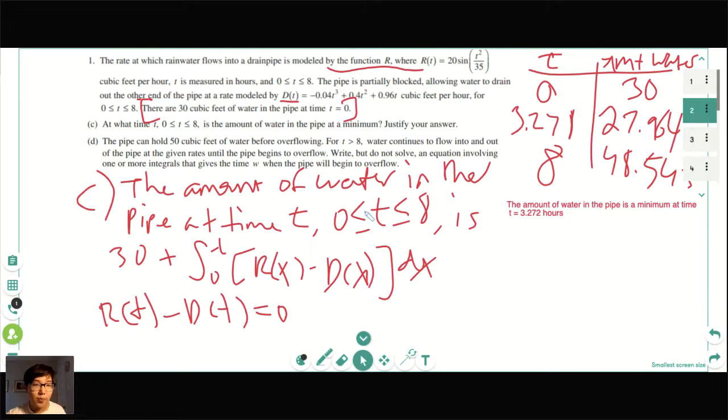The pipe can hold 50 cubic feet of water before overflowing. For t greater than 8, water continues to flow in and out of the pipe at the given rates until the pipe begins to overflow. Write, but do not solve, an equation involving one or more integrals that gives the time w when the pipe will begin to overflow. So this is just setting up an integral. So it says write but do not solve.